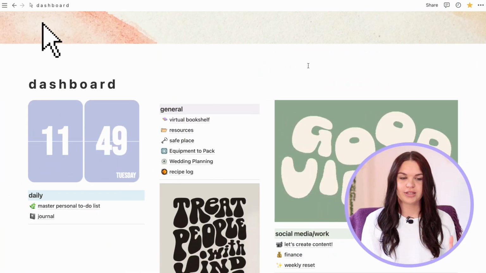So yeah, let's get started on how I organize my content for YouTube and everything in Notion, and how I set this up for myself and got help from some other people to set this up. So this is my Notion setup right now.